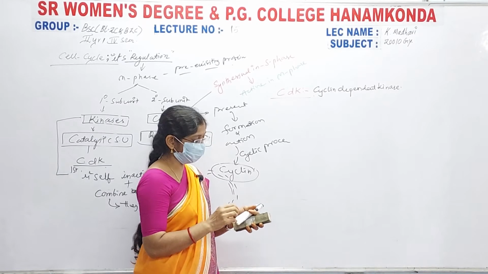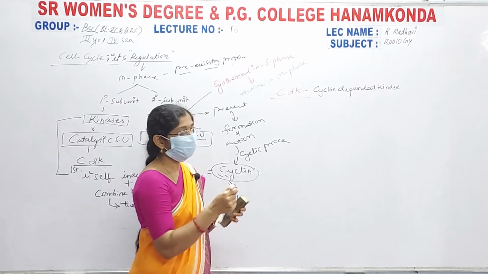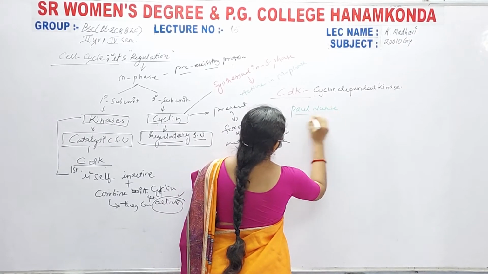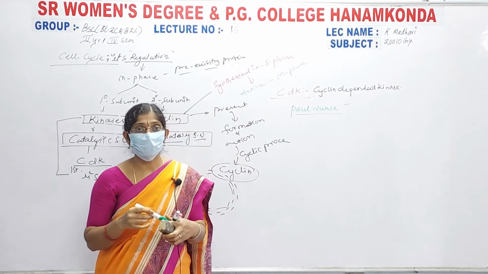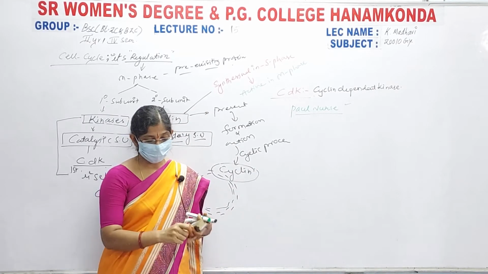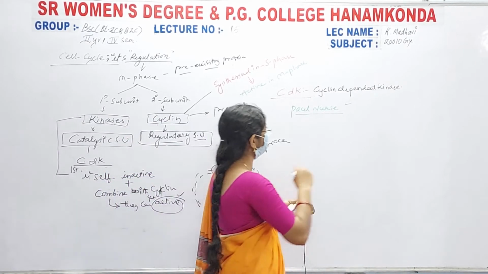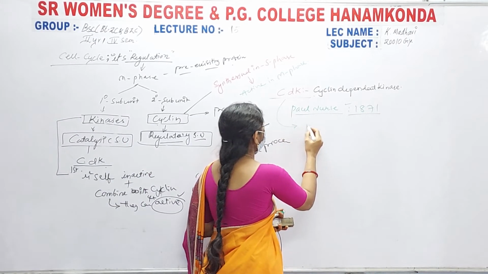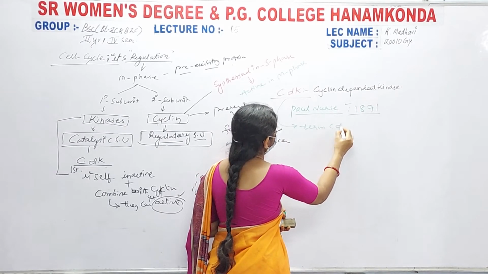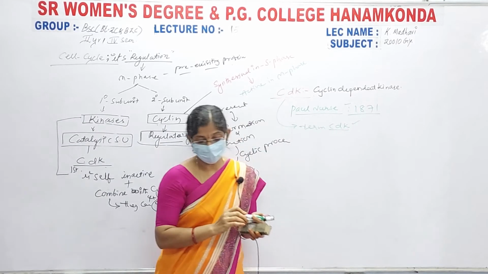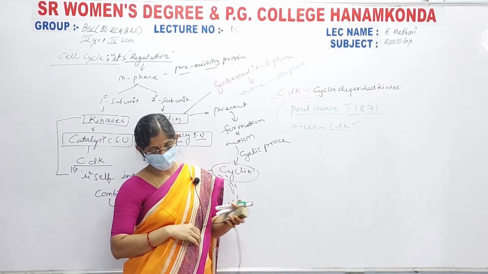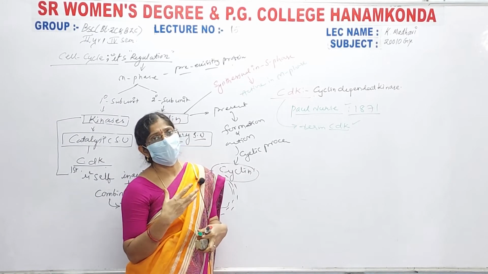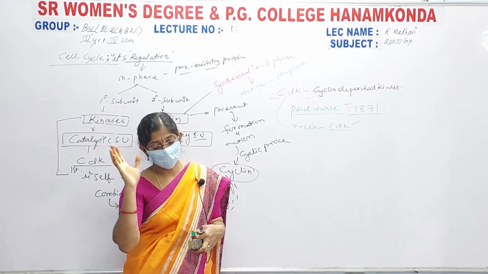This CDK was first discovered by the scientist Follners. Okay. He discovered it in animal cells and plant cells in the year 1871, and he gave the term CDK, cyclin dependent kinases. Cyclin dependent kinases ma. At present there are 10 different types of CDKs present in human beings.